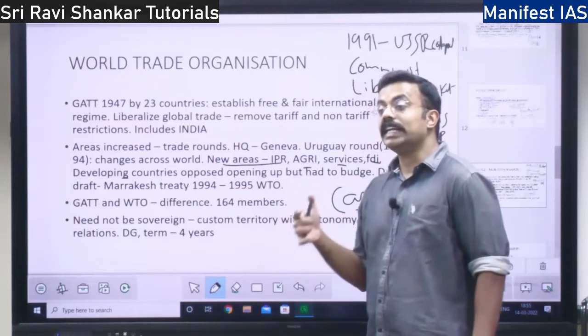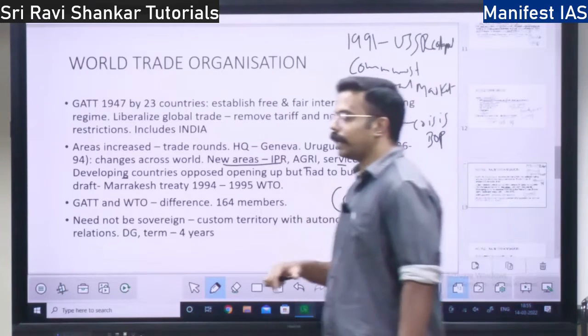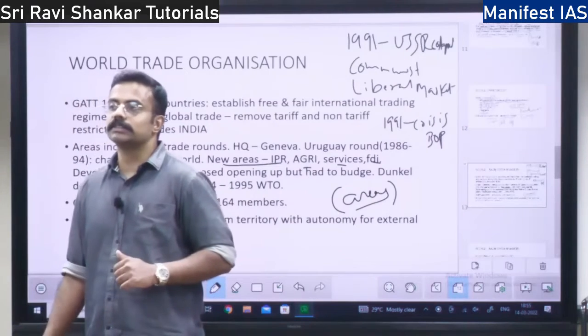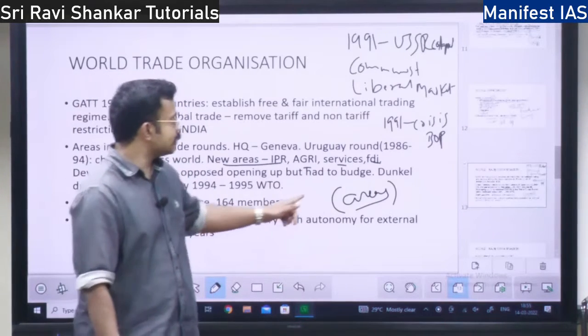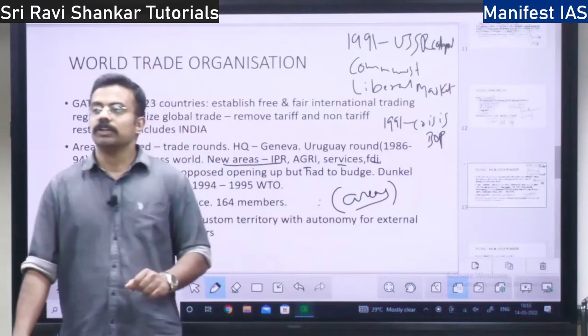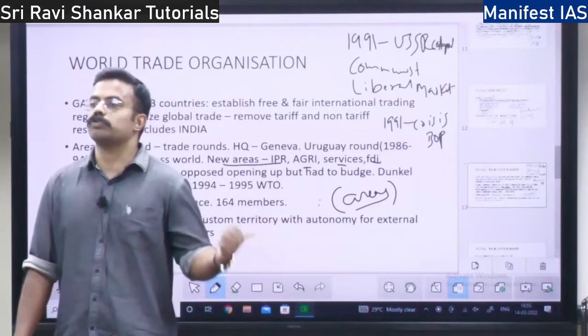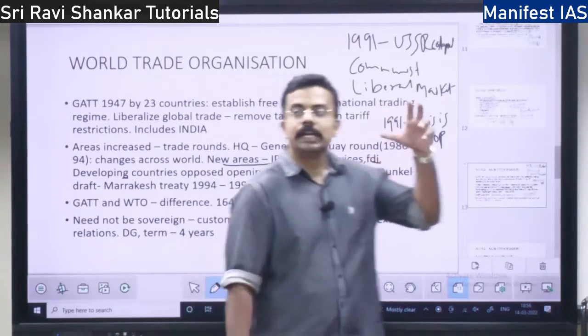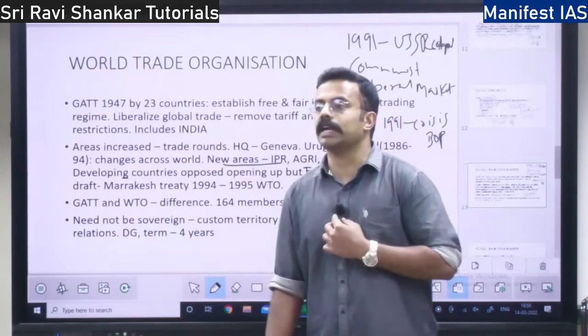But the developed countries, the USA and European countries, wanted to include more areas in the discussion. So developing countries opposed. Why? Because if more areas are included, there will be a lot of restrictions on the developing countries.